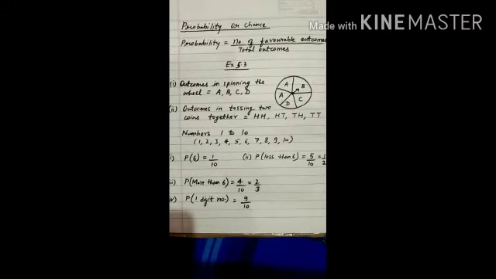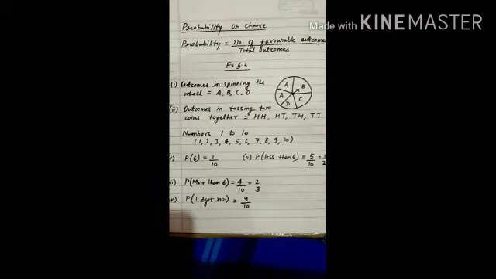Suppose the question is: what is the probability of getting a number 3? There is just one chance of getting a number 3 when the dice is rolled. There is just one chance out of 6 chances, because it consists of 6 different numbers. So in total there are 6 chances. Maybe 1 can come at the top, maybe 2 dots, 3, 4, 5 and 6. There are 6 different chances which can occur.